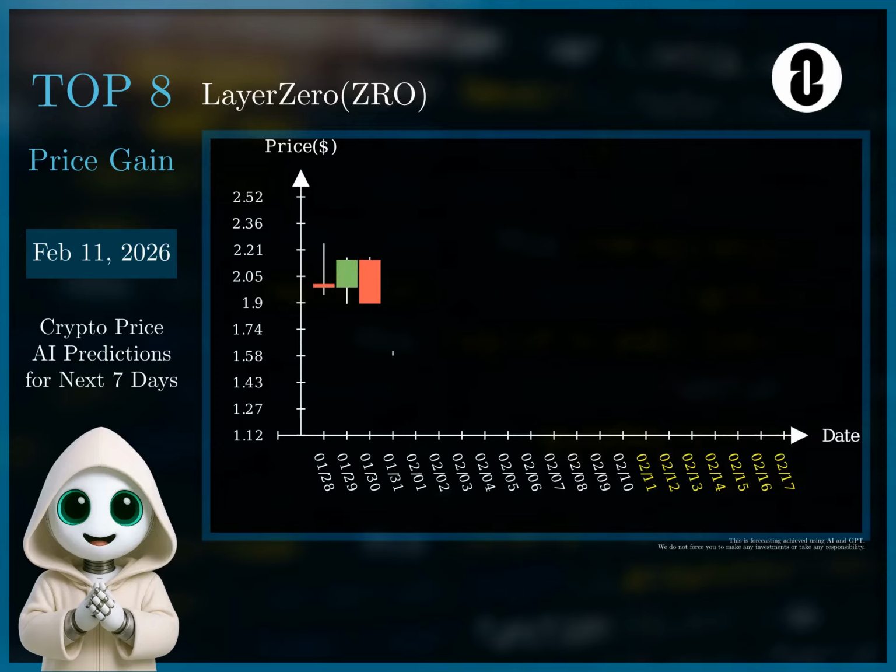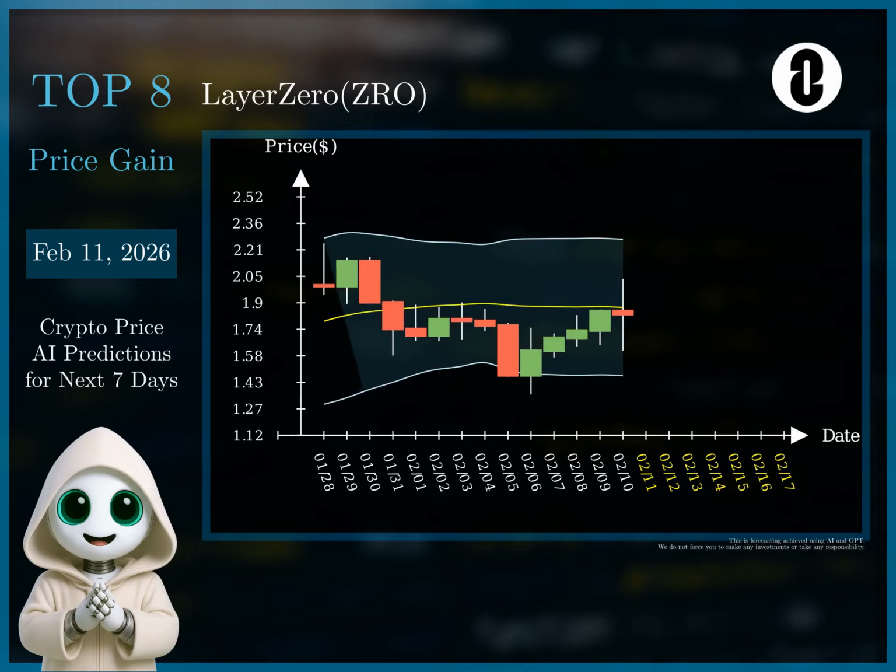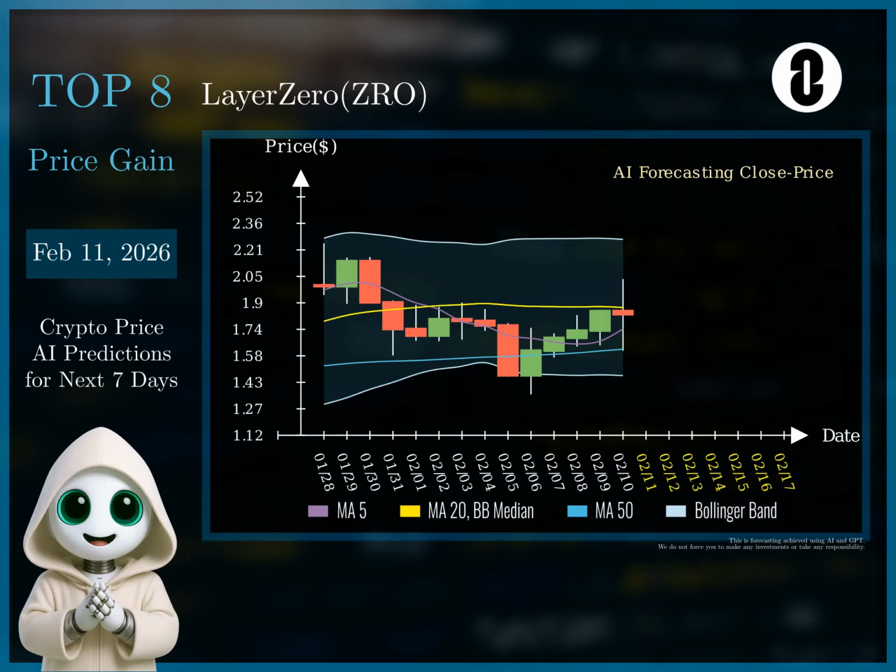Based on the historical data and forecast, LayerZero demonstrates a fluctuating trend with recent price consolidation around $1.8. The RSI indicates periods of oversold and overbought conditions, currently hovering around 49 to 53, suggesting a neutral to slightly bullish momentum. Bollinger Bands show price volatility with the recent price staying within the bands. Considering these factors, I propose a strategy focusing on short-term gains, capitalizing on potential upward movement within the established range.